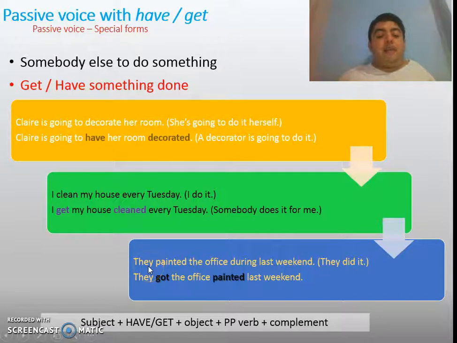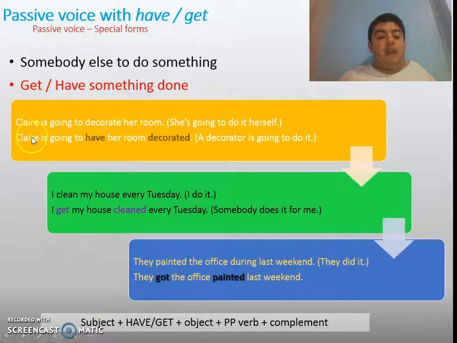Another example: they painted the office during last weekend, they did it. But if I say they got the office painted last weekend, it means that somebody else painted the office for them.